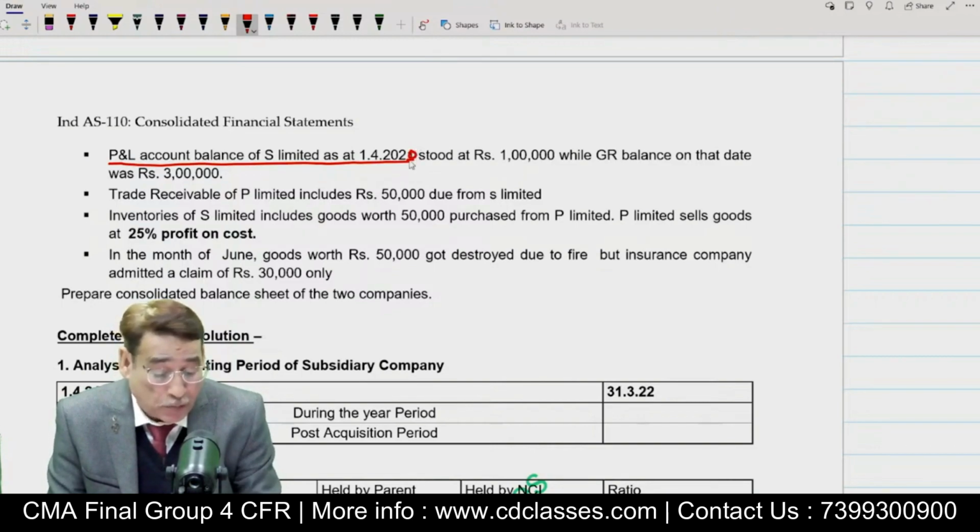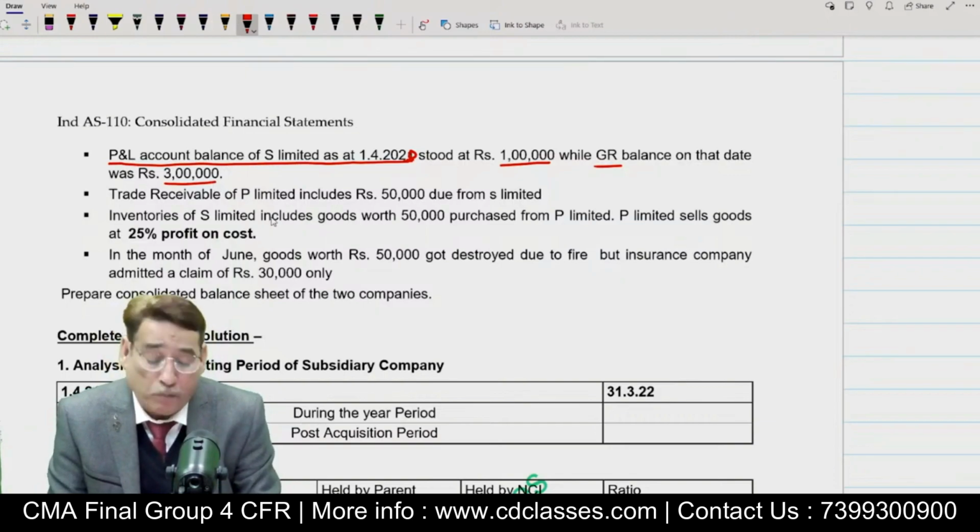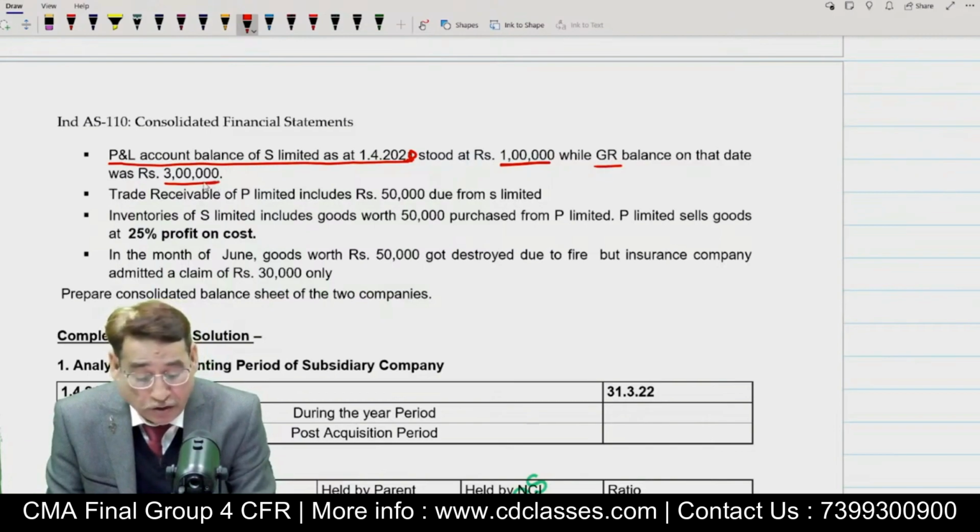Some problem with respect to dates. Because the balance sheet date is 31st 3 2021, you make it 1/4/2020. It stood at rupees 1 lakh, while the general reserve balance on the date is actually 3 lakh. That means in the beginning of the year, the profit and loss account of the subsidiary company was 1 lakh and the general reserve was rupees 3 lakh.